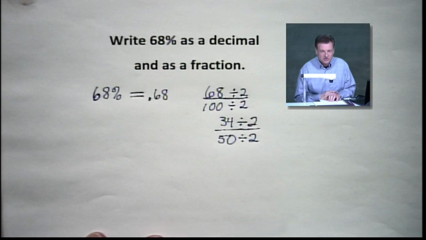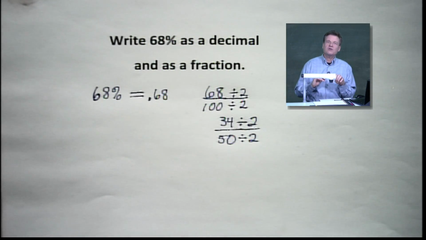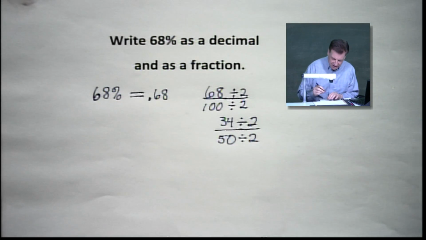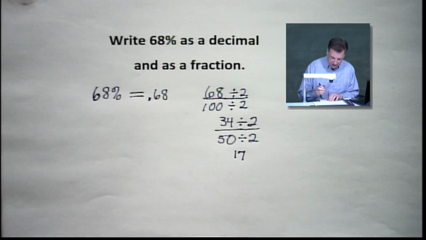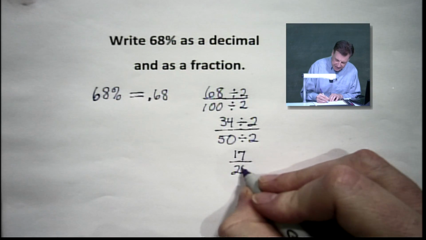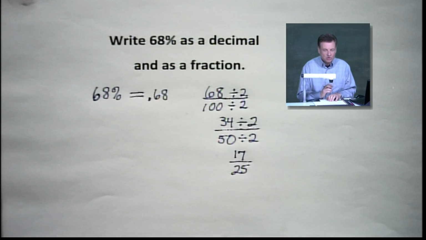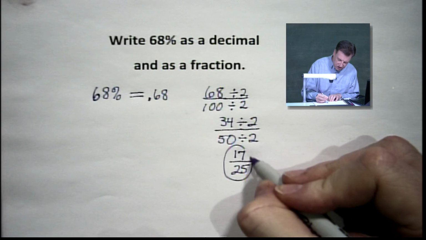34 divided by 2. Gosh, half of 34, folks, let's think about it. That's not too hard, is it? It's going to be 17. And if we take 50 and divide by 2, we are going to end up with 25. So 17/25 will be our fraction in lowest terms.